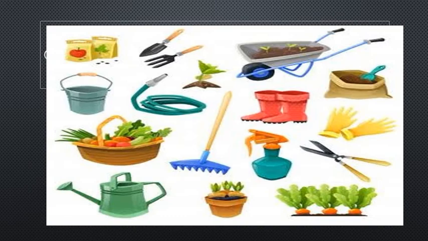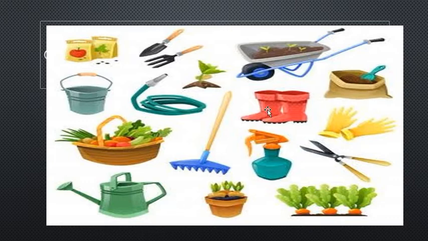Now this is one more picture. Look at this picture. What are these? These are tools. Where do we use these tools? Look at this picture and concentrate and think about it. These tools are used in the garden.